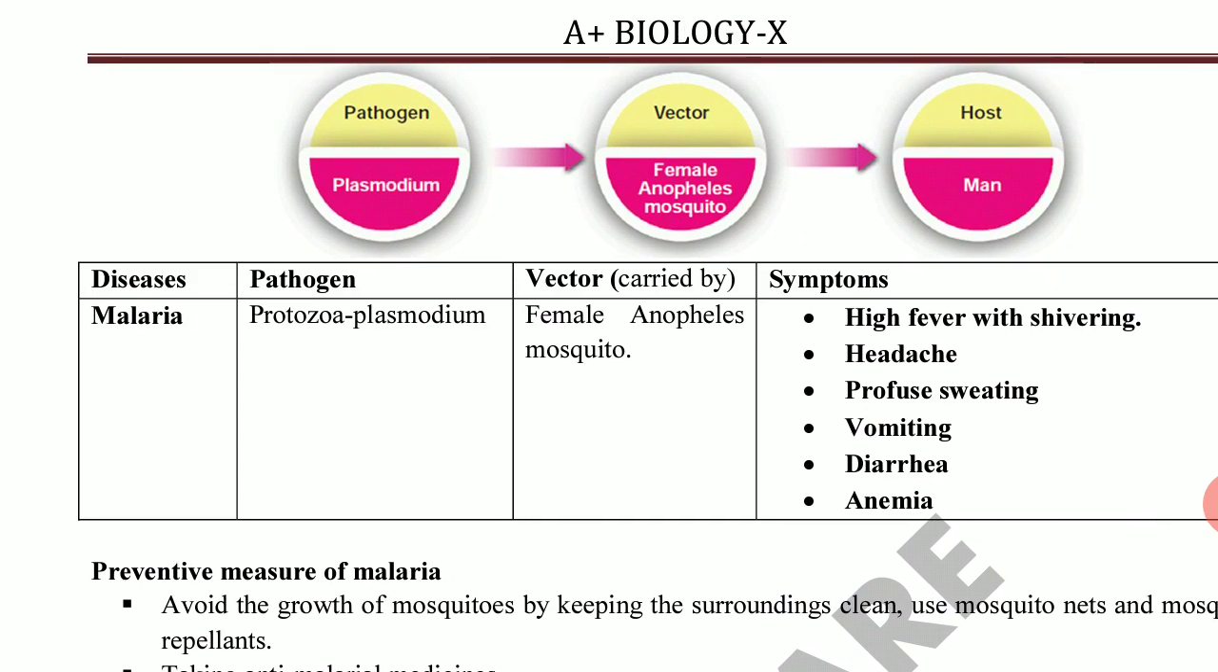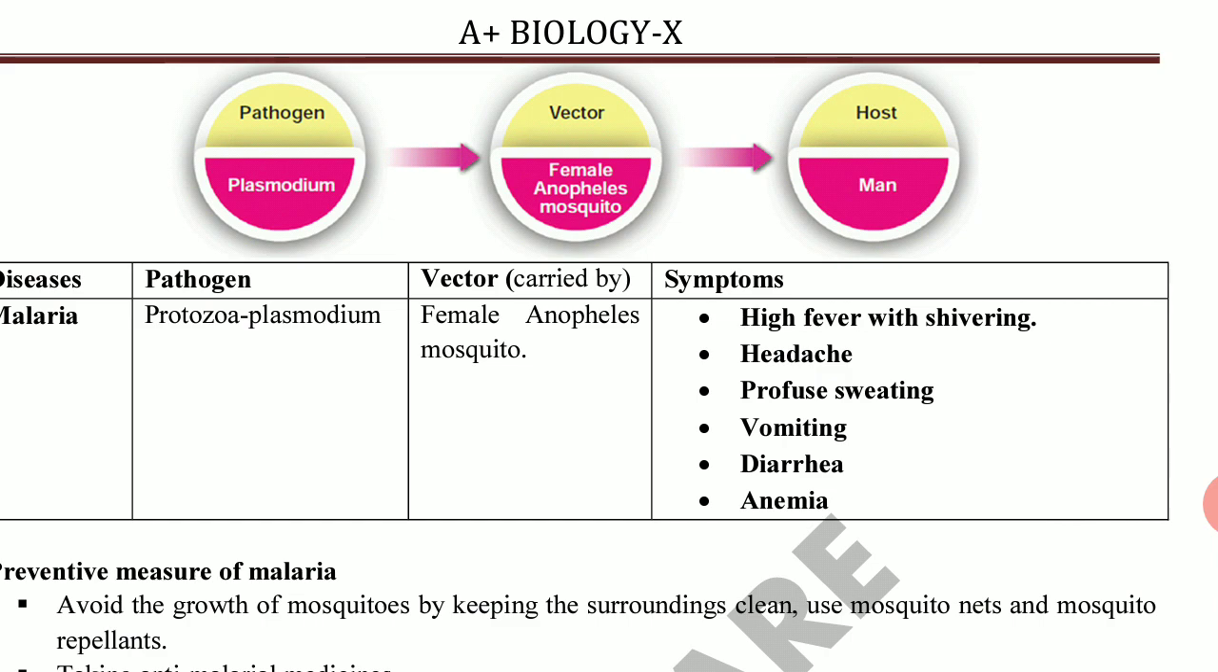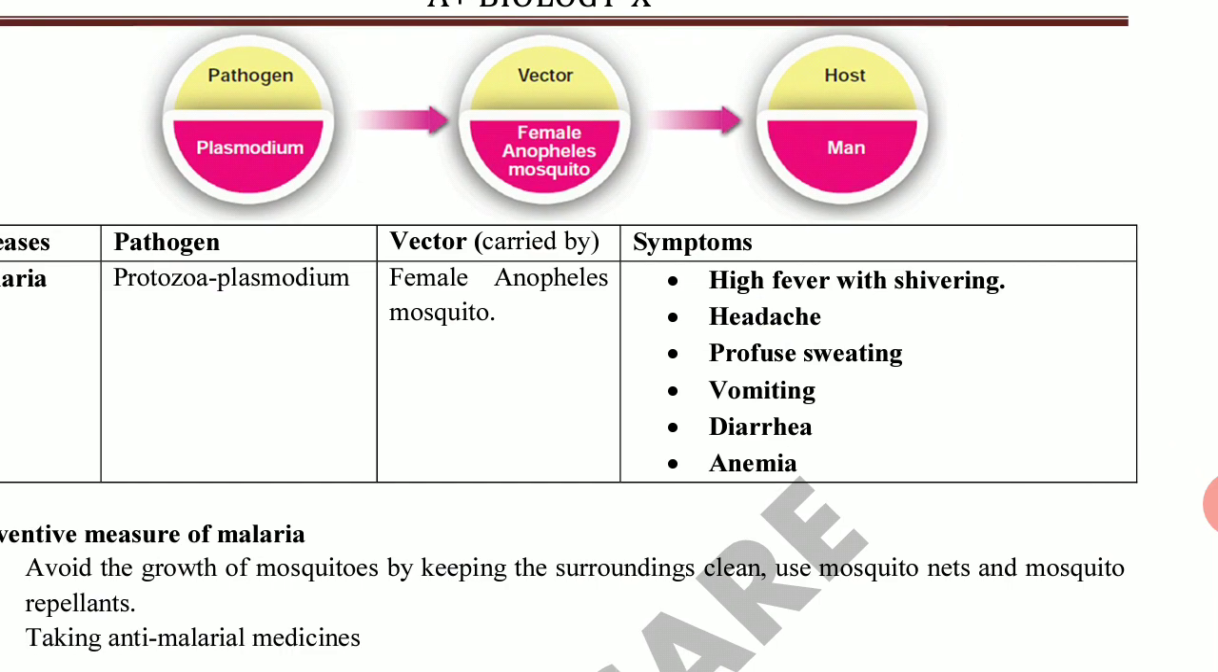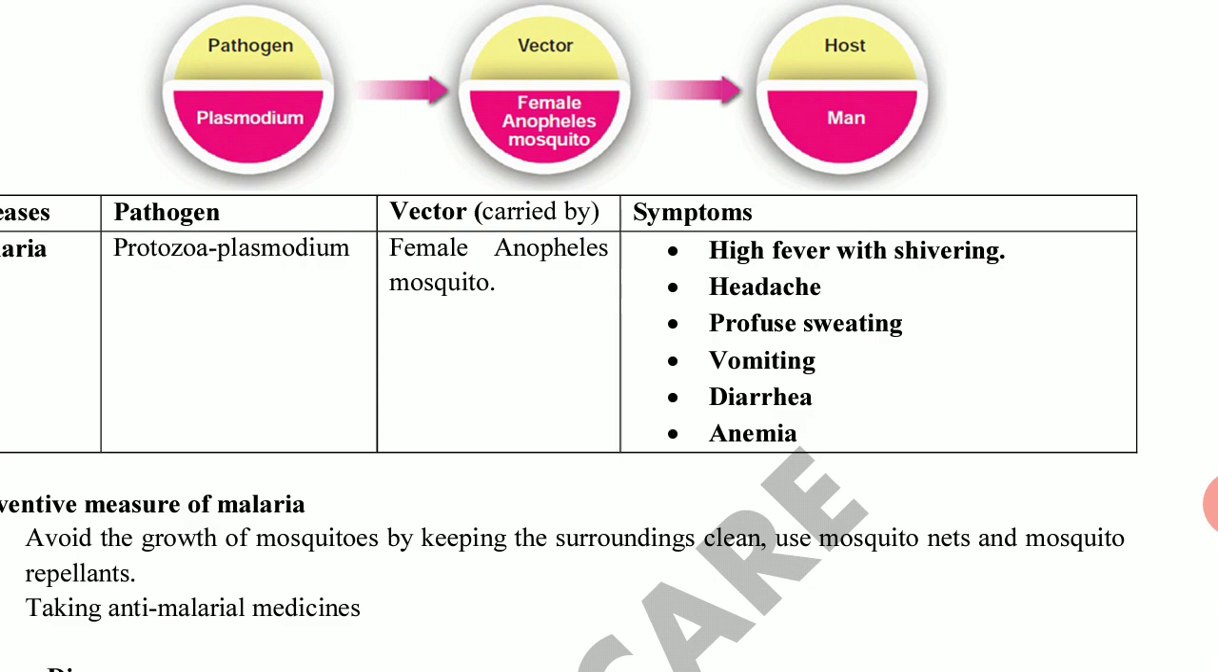Vector means carrier. Then symptoms: high fever with shivering, headache, profuse sweating, vomiting, diarrhea, anemia.